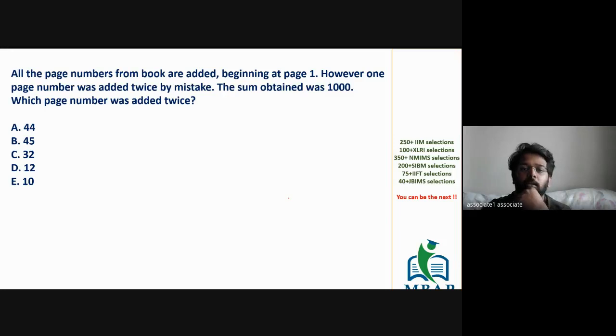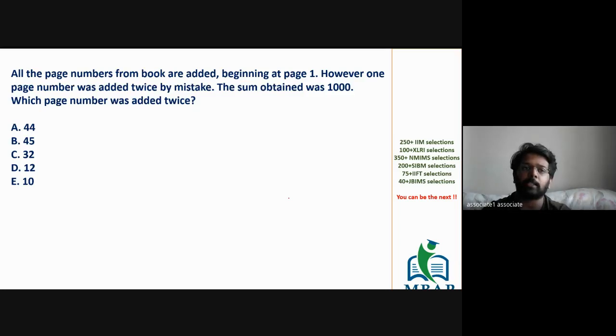The sum which is going to be given to you will be given in the question, but it has been told to you that either the page number has been added twice, or the page has not been added. The question is we have to specifically find out which page number has been added twice or which page number has not been added. Being the first question, let me take a lead to solve the question, and you guys will be with me. Together we'll be able to solve the question.